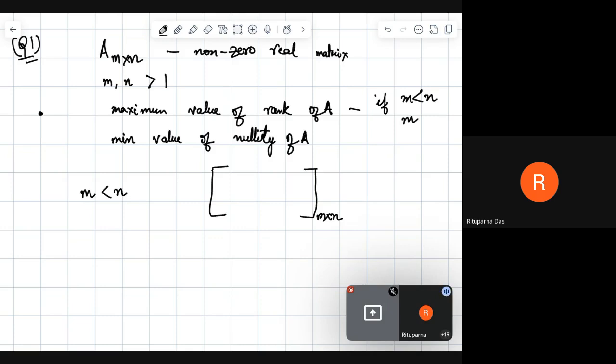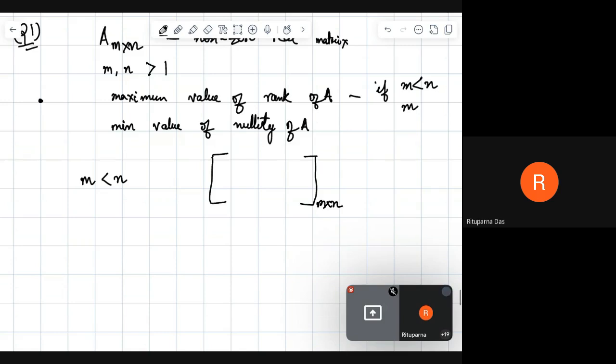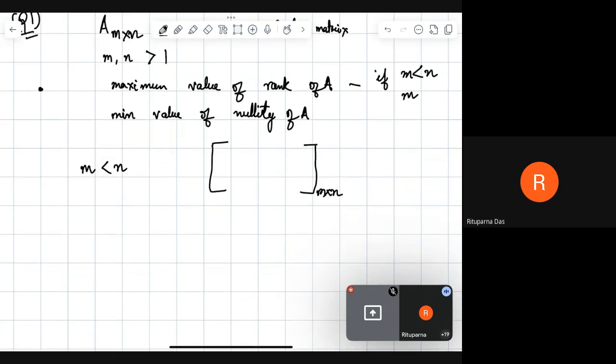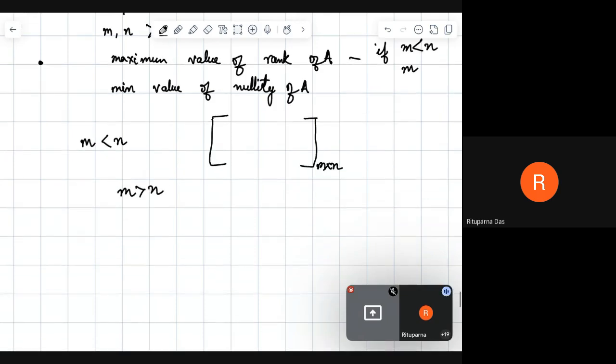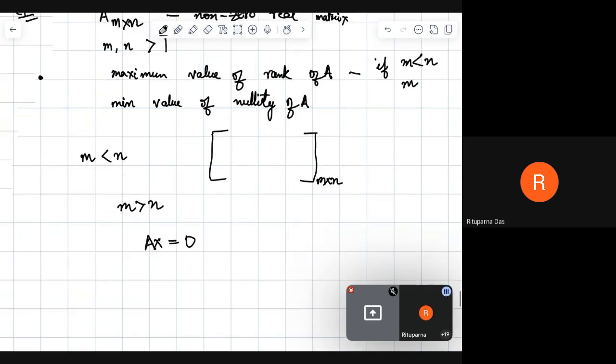Now for calculating the minimum value of nullity of A, we are given m greater than n in the option. So for m greater than n, what is nullity? Nullity is the dimension of the solution space of Ax equal to 0.